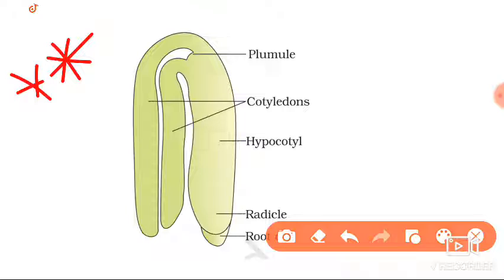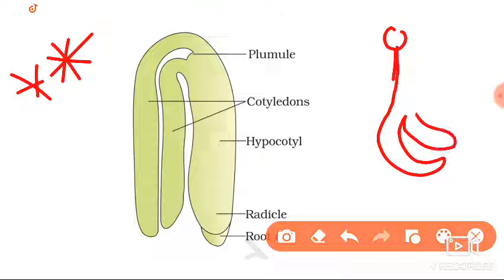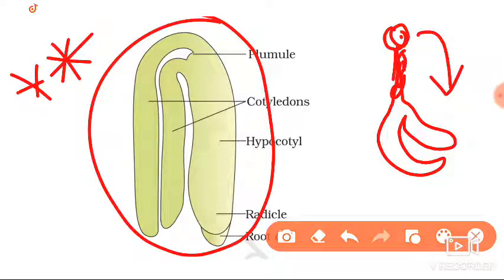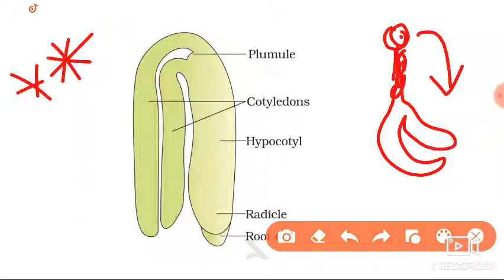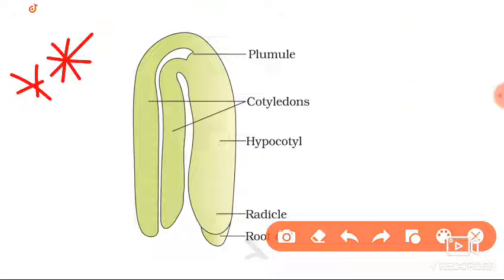If you observe the embryo, whatever embryo you observed, it was heart shaped like this. This is the structure of the embryo we studied last. If you bend that structure slightly, you can see the structure like this. These two are the cotyledons, and this is the suspensor cells and everything. In the structure of the dicot embryo, you can see the embryonal axis and two cotyledons.